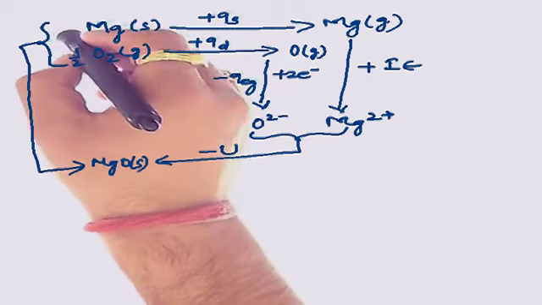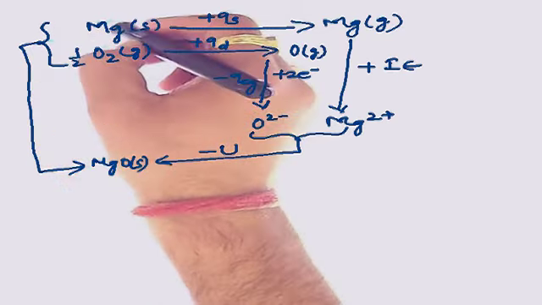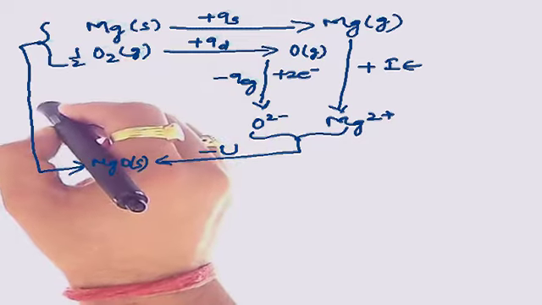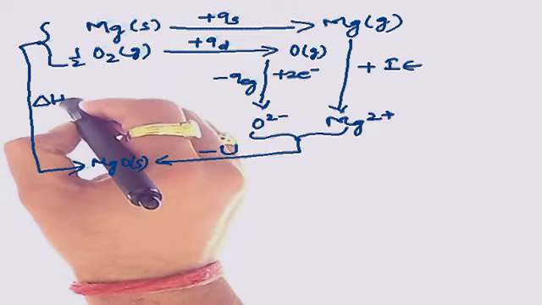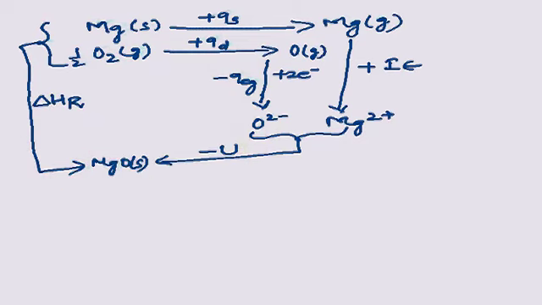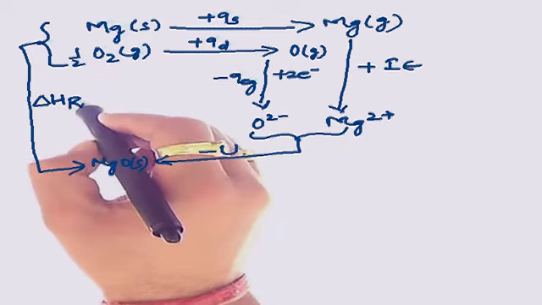So again, when we represent the overall reaction in one step, there will be involvement of some energy, which we are calling delta HR. That means heat energy, or energy involved in the overall process of the reaction.